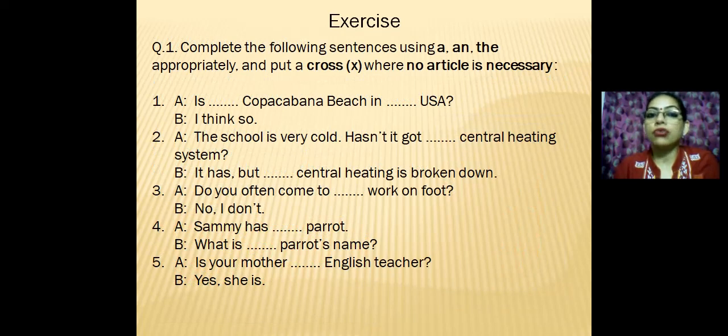Okay, so these were all the rules related to no article or zero article. Here is a small exercise and it's a revision exercise of what you have learnt in the previous two sessions, along with this third session. So complete the following sentences using a and the appropriately and put a cross where no article is necessary. So I have explained to you all the rules of using no article or zero article. So please do read these sentences and use correctly the definite, indefinite or the zero article at appropriate places.